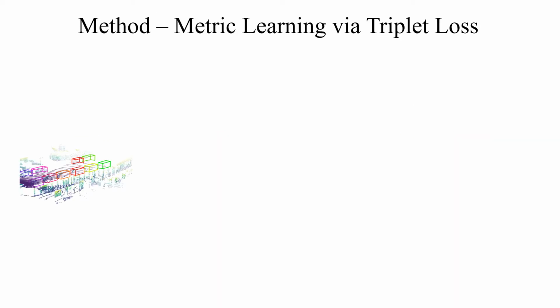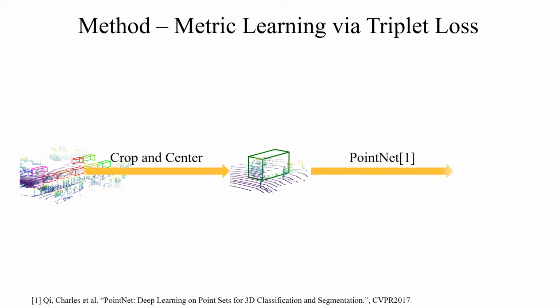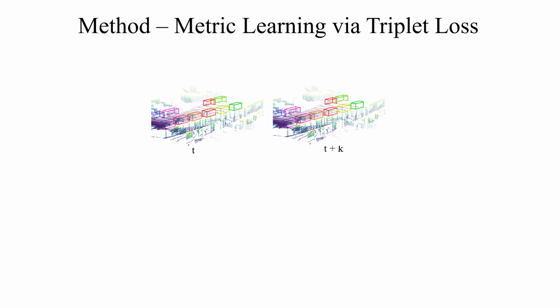Given the estimated detections and associations, we wish to learn a 3D embedding from an arbitrary point cloud inside a bounding box. We first crop point clouds that are centered and aligned using the bounding box locations and poses. Then, PointNet is used to extract an embedding from a point cloud. We define two properties that the embedding must satisfy. Embeddings of bounding boxes of the same object across frames must be similar. Embeddings of bounding boxes of different objects across frames must be dissimilar.